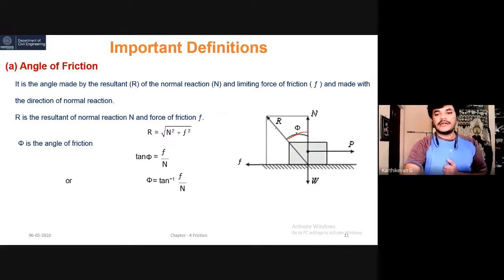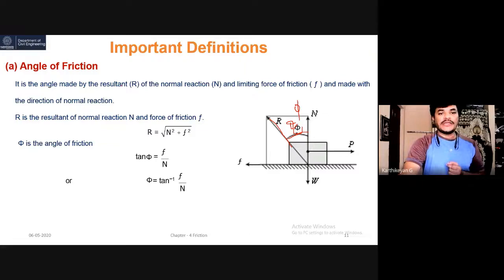This resultant is the resultant of the frictional force as well as this normal force. It gets resultant force R. The angle between R and N is called phi, or sometimes theta also. In some textbooks it is denoted as theta, or you can use the phi symbol also. This is the angle of friction.